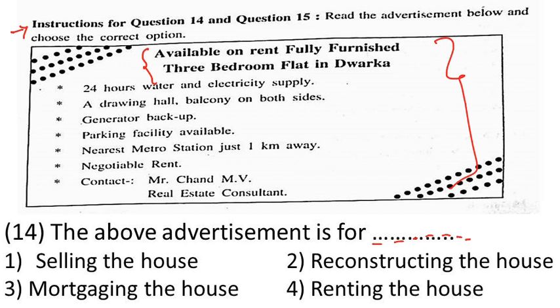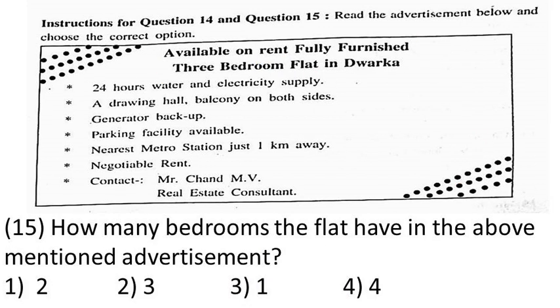So this advertisement is about the flat and giving the flat on rent. So let us see the options. This is about selling the house, no. Reconstructing the house, no. Mortgaging the house, no. Renting the house, yes. Option number 4 is the answer of this question. This advertisement is about renting the house.